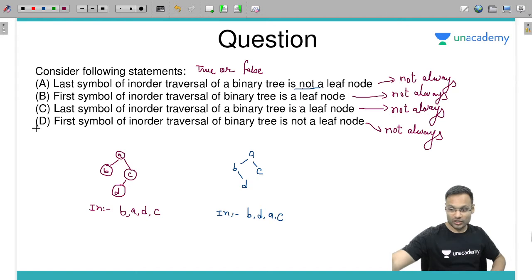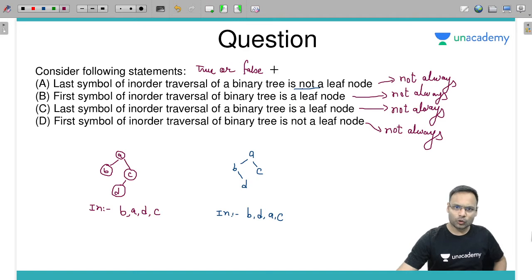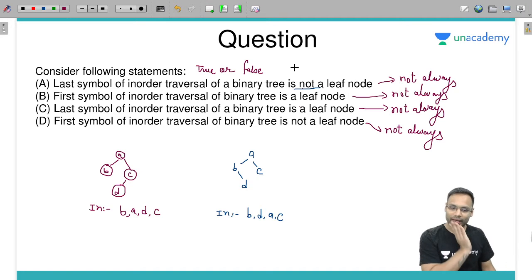ओके, Jatin Agrawal, your guess was correct, sir. True or false? Yes, depends on whether they are asking about always or maybe may not be. चलो, ओके, आगे बढ़ते हैं.